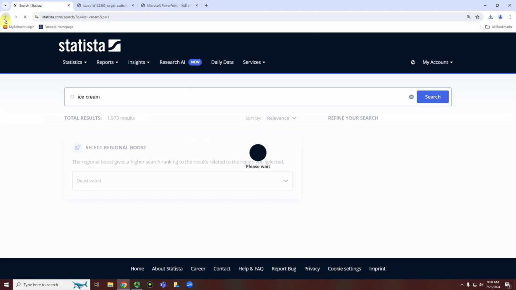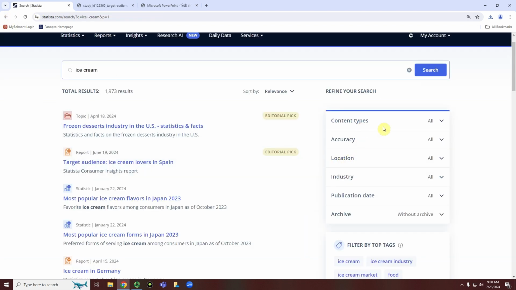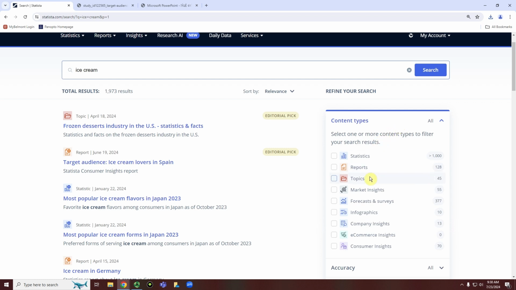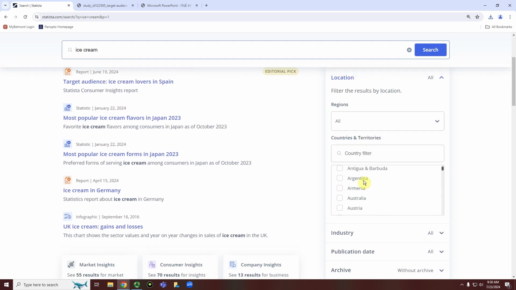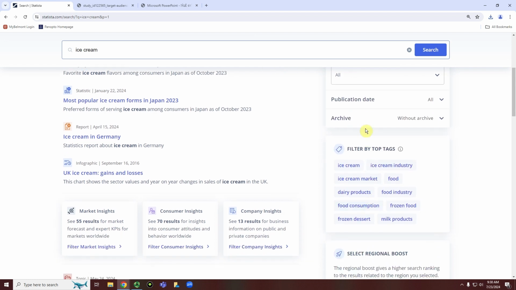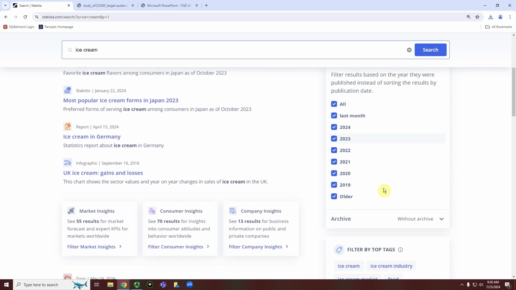The last thing I wanted to show is that we can use these filters if we're back on the search to narrow it down. So if we wanted only reports, we can get that right here. We can also narrow it by location, industry, and even publication date.